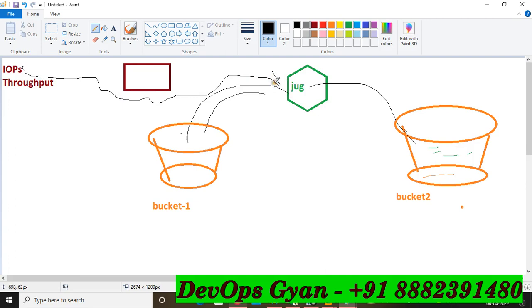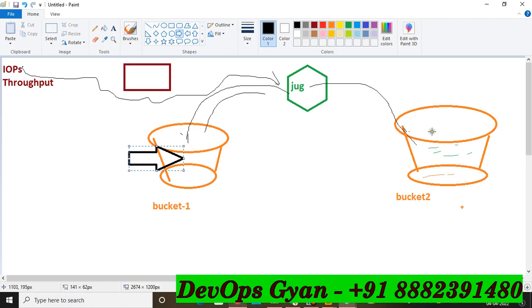Now what is the throughput? Just understand, at a given time per second, for the whole operation, what is the amount of water, which means the amount of data, maybe KB or MB, that the jug can transfer input output of the bucket continuously, right?